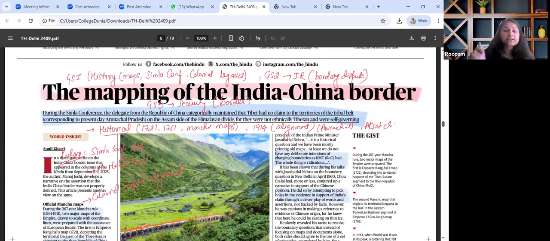The key theme discussed in this particular article talks about historical maps from 1721, 1761, Manchu maps, and the 1914 alignment that talks about Arunachal Pradesh in particular. Afterwards, the Aksai Chin dispute. All these things are talked about in a timeline and chronological manner in this article. From the prelims perspective, we can read and revise the Shimla Conference of 1914. We need to know about the McMahon Line versus the Johnson Line, and the colonial map and alignment that has been done.